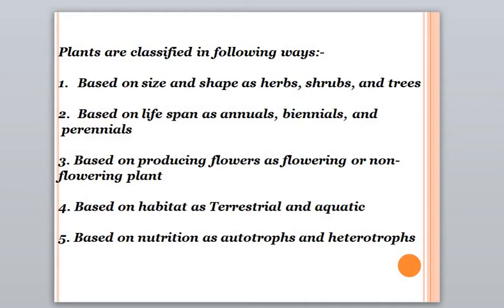Second, based on lifespan, as annual, biennial and perennial. Third, based on producing flowers, as flowering or non-flowering plants. Fourth, based on habitat, as terrestrial and aquatic plants. Fifth, based on nutrition, as autotrophs and heterotrophs.